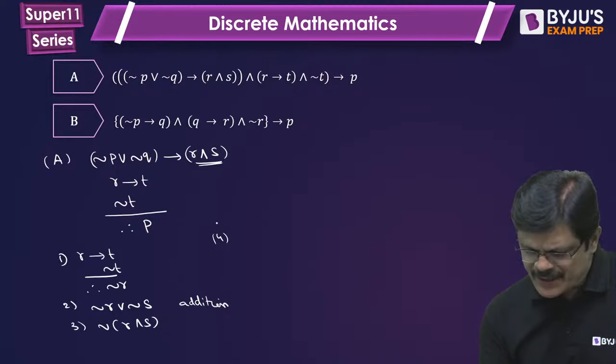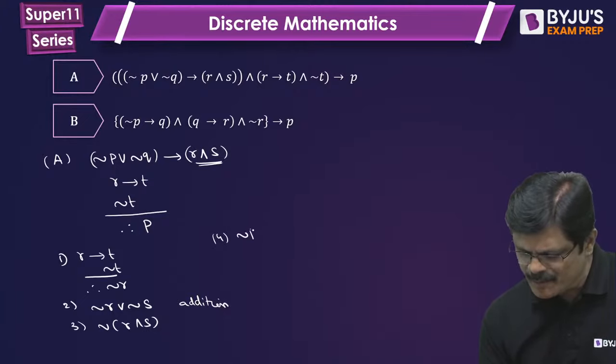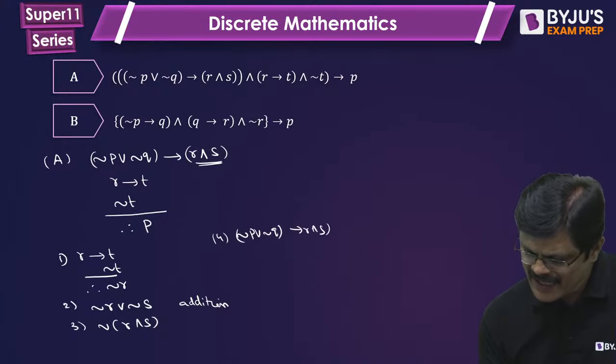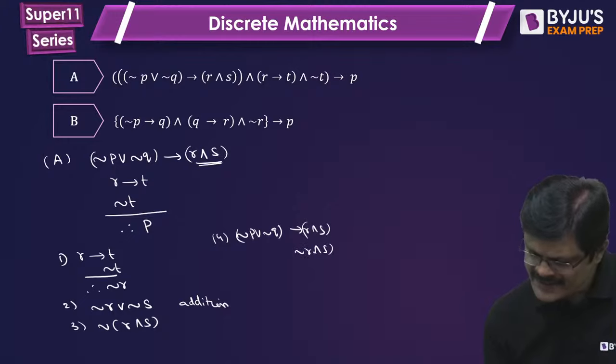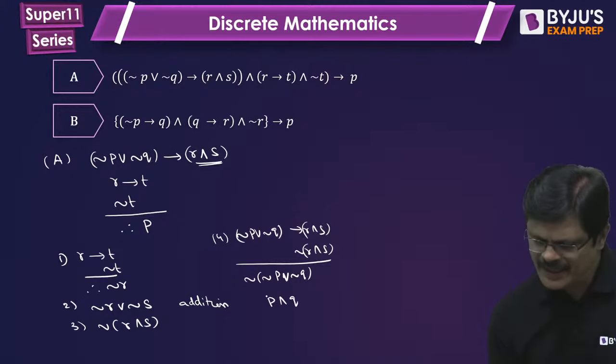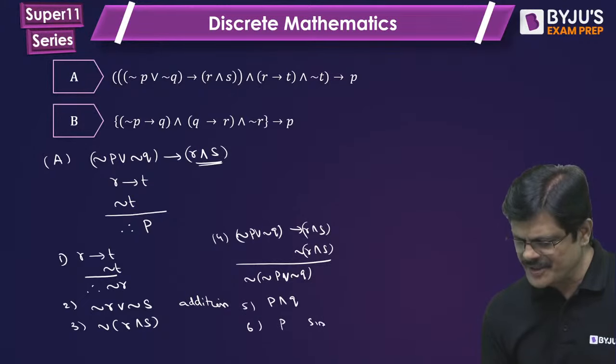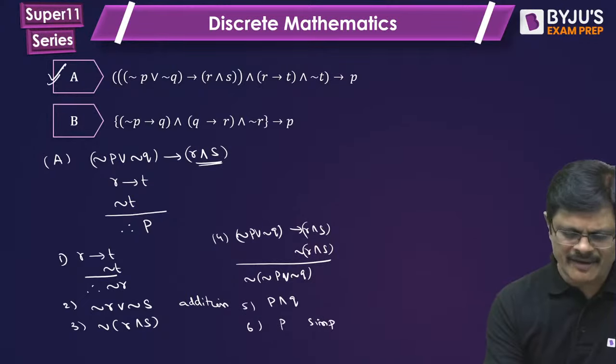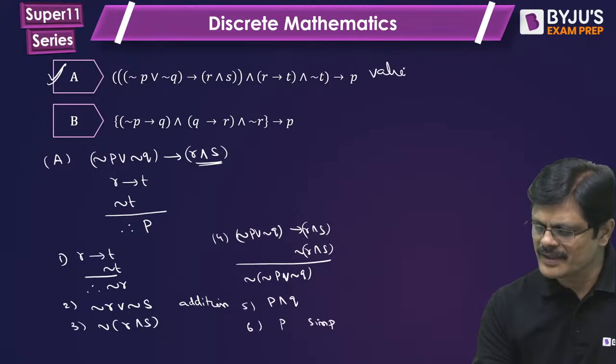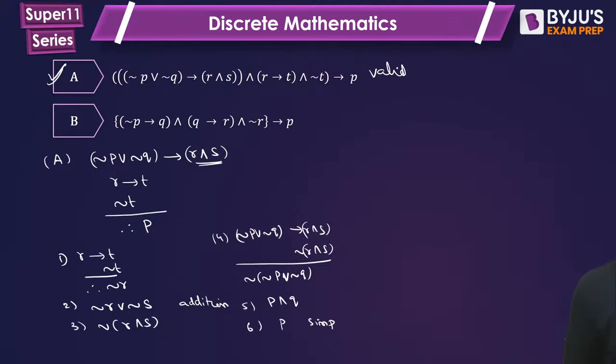The next step: we have negation P or negation Q implies R and S, and I have negation of R and S. Again modus tollens will give you negation of negation P or negation Q, which is nothing but P and Q by De Morgan's property. From P and Q I can get P by simplification. So this is valid, my dear friends.